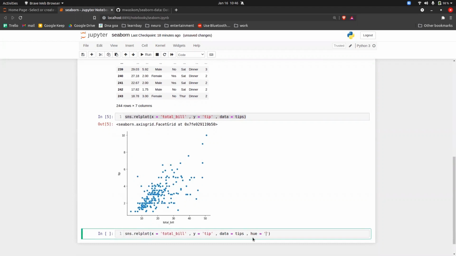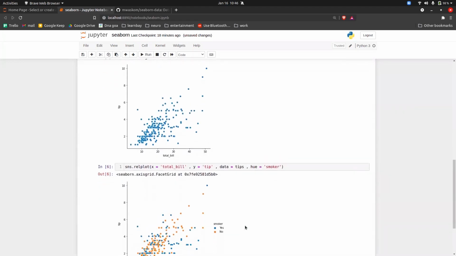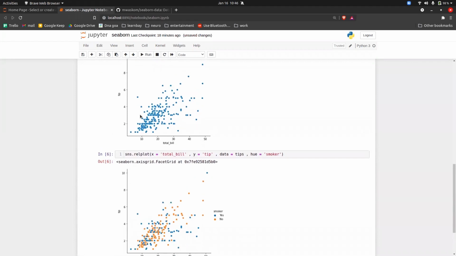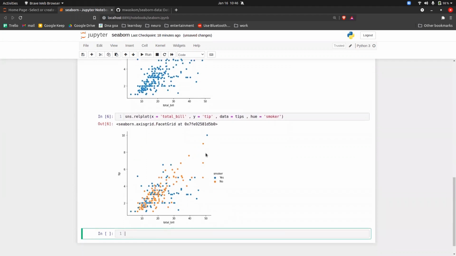H-U-E, and you can put one more column name here. So smoker, let's say. Execute it. So now what will happen is, in the previous one, you are getting two information at a time, that is the total bill and tips. Now you are getting three information at a time: tips, total bill, and one more information that you are getting is smoker.